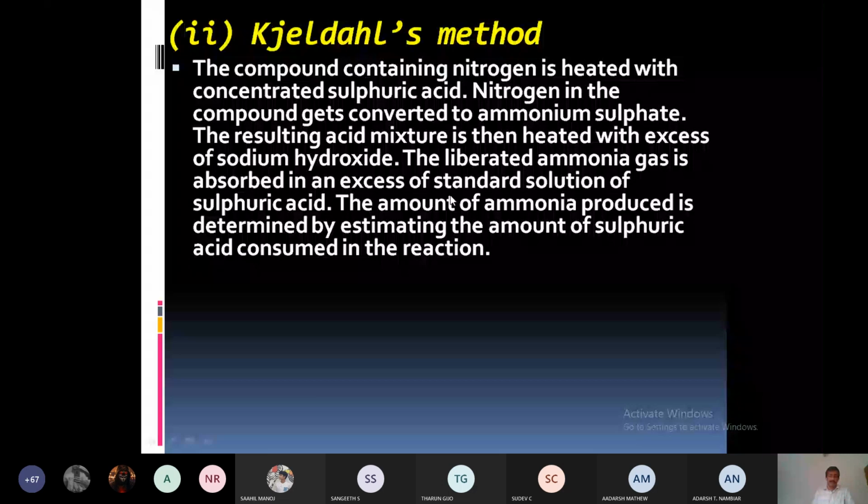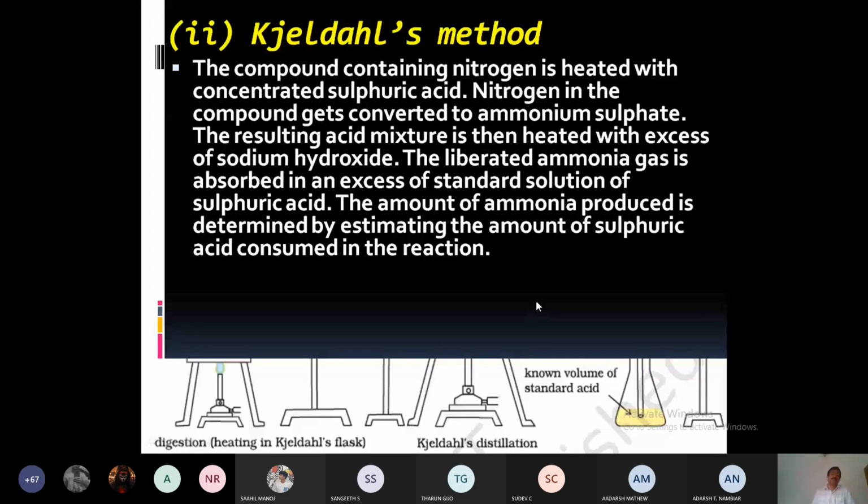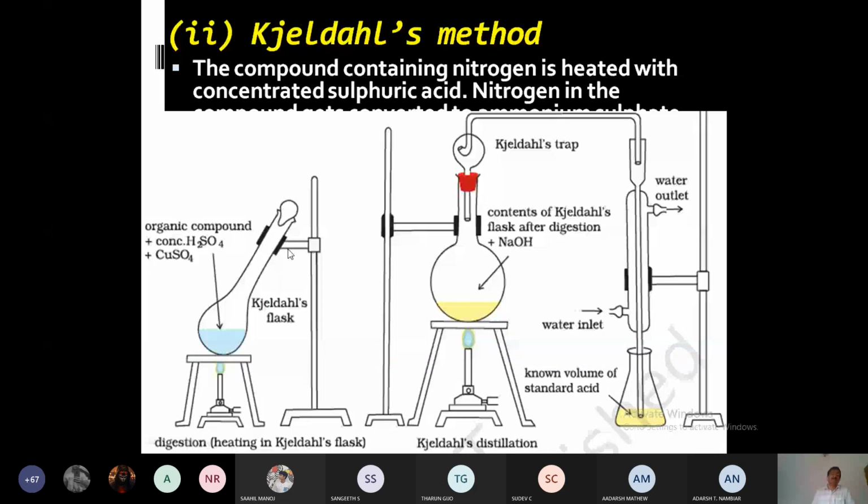Just to show the experimental part, it is Geldas flask. In this flask, we will take the known mass of organic compound and we will add excess quantity of concentrated sulfuric acid and it will be heated. It will boil for 1 or 2 hours. When it is boiled for 1 or 2 hours in presence of copper sulfate, what happens? All the nitrogen will be converted to ammonium sulfate.